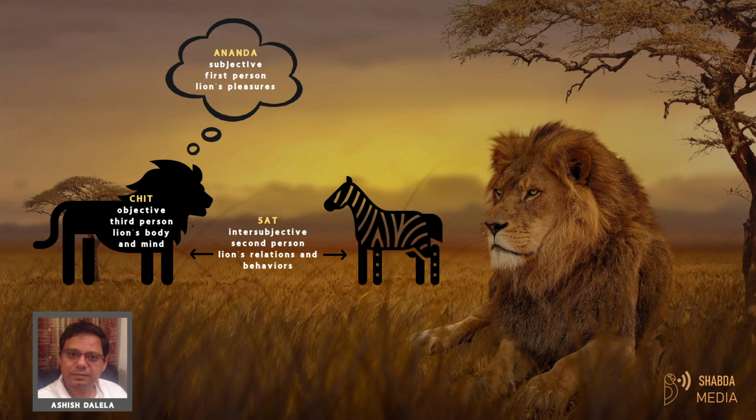Then, apart from this possibility in the third person sense, there is possibility in the interpersonal reality, or the second person reality, which is also a definition of species, although in a behavioral sense. And finally, there is first person reality, which defines a species as the type of happiness or pleasure or likes and dislikes that a living entity enjoys.